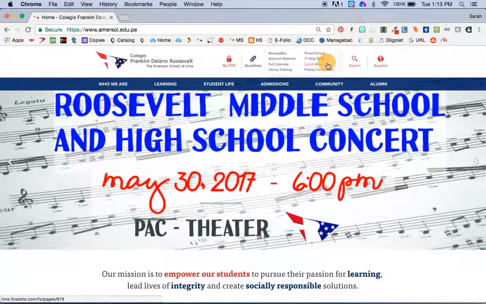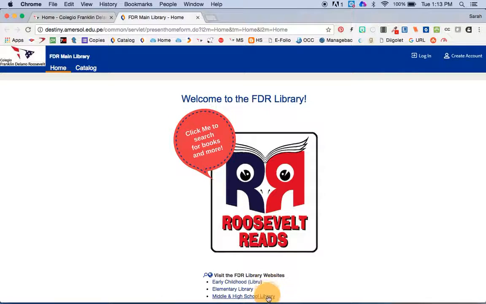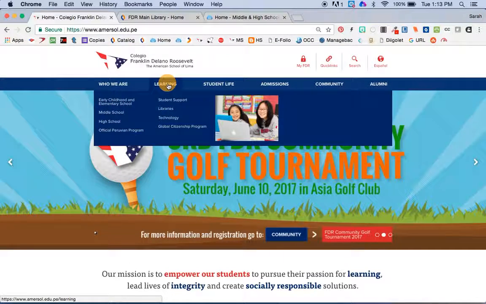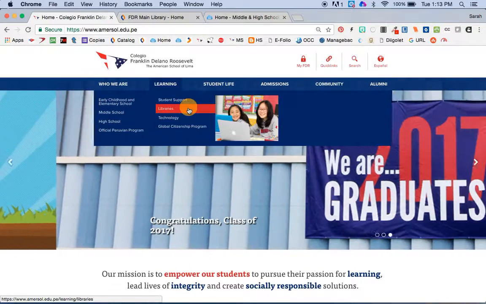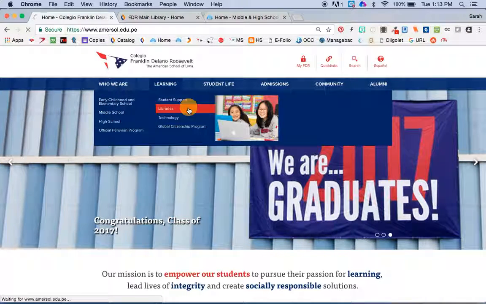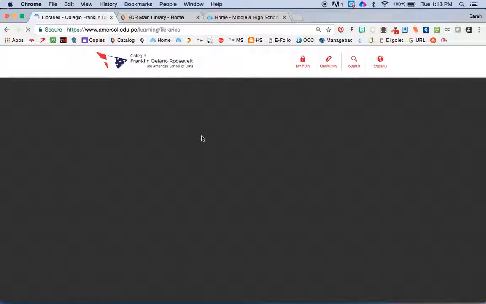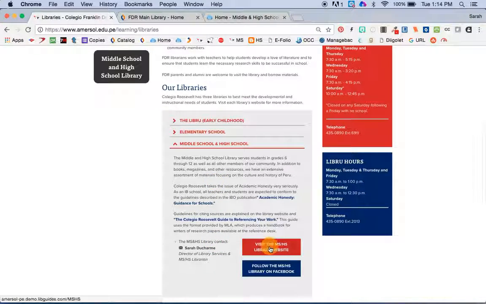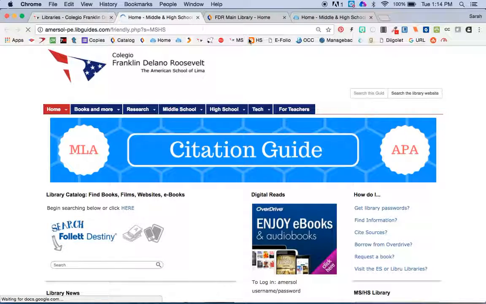So one way you can go is from the quick links to the library catalog, and then you can choose down here middle school and high school library. You can also go from the school page under learning and see the libraries page. And this will tell you something about all of our libraries. And the high school library website is here, or you could also click down here and find it here. Okay, so we try to put it in lots of different places.